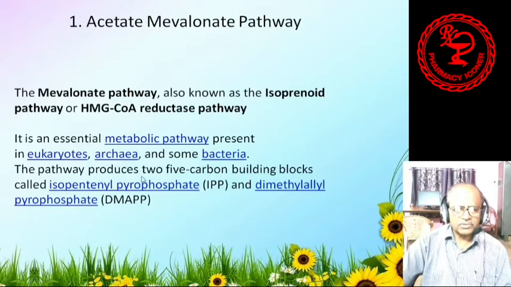The pathway produces two 5-carbon building blocks, or we can say these are the two precursors for the production of many other things, known as isopentenyl pyrophosphate, in short called IPP, and dimethylallyl pyrophosphate, also shortly known as DMAPP.